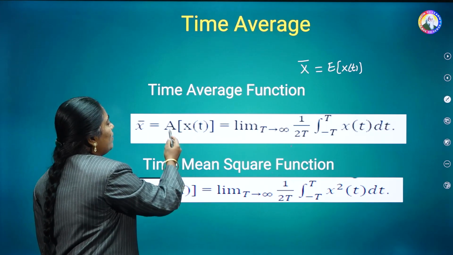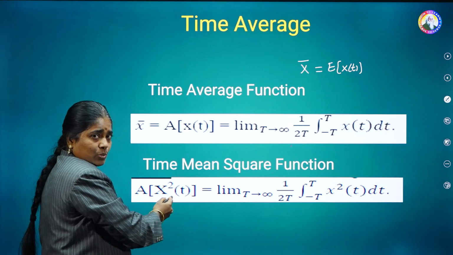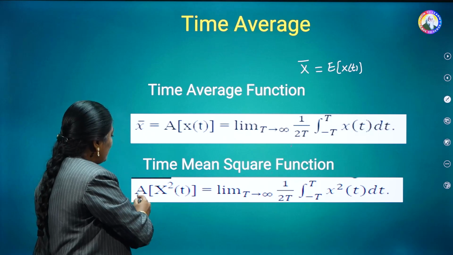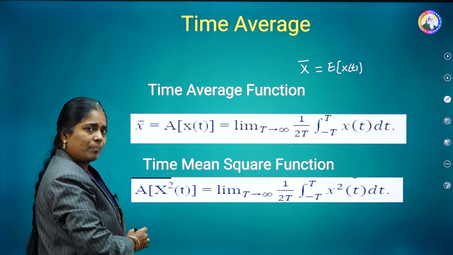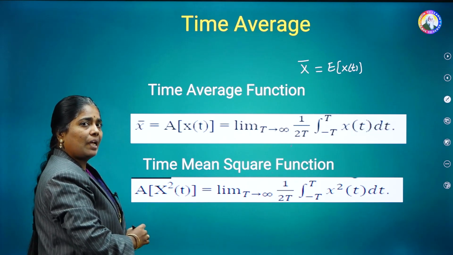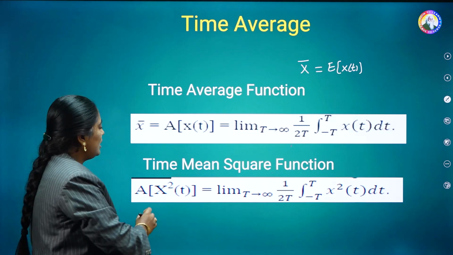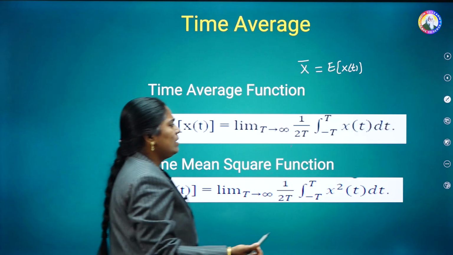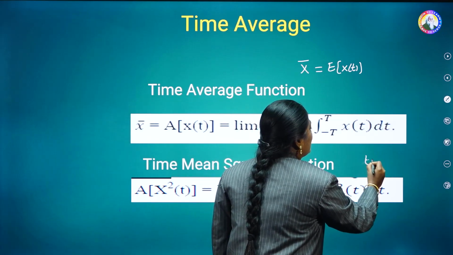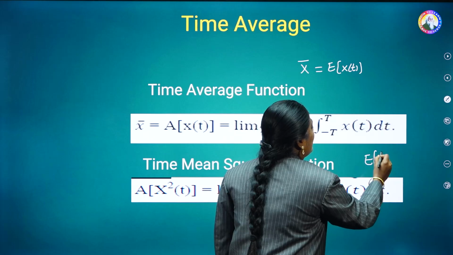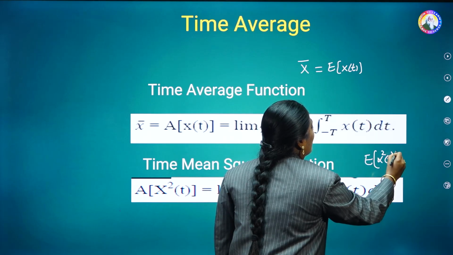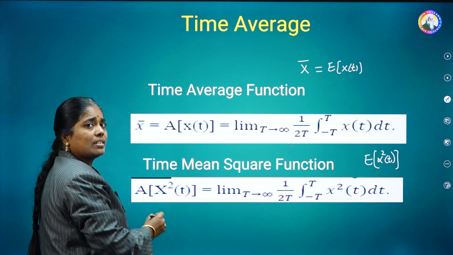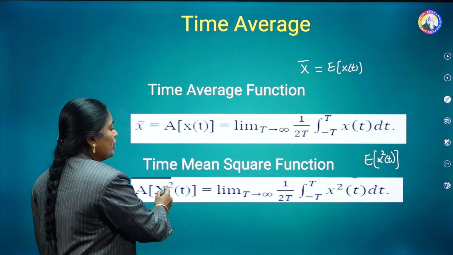Here it is nothing but the average or mean. Now this is the mean square. That means we have to square the random process. Then for that we are going to calculate the mean value. Now that mean value is nothing but time mean or time average. Hence it is indicated as A of x square of t. In general, statistical mean square is indicated as E of x square of t. But now it is the time mean square function. Hence it is indicated as A of x square of t.